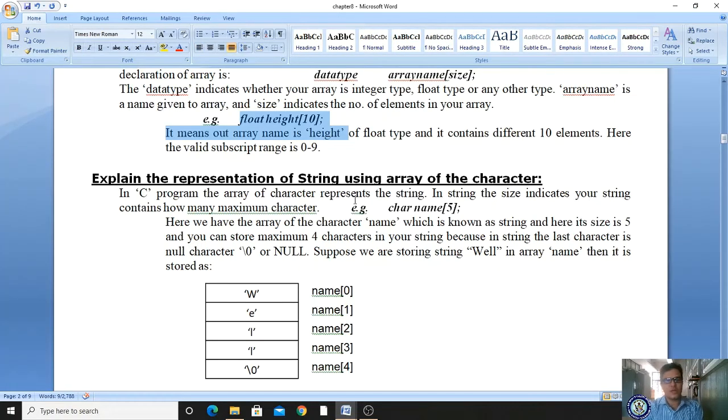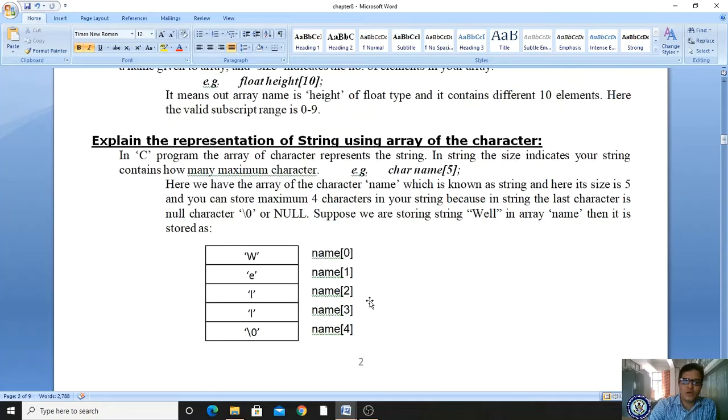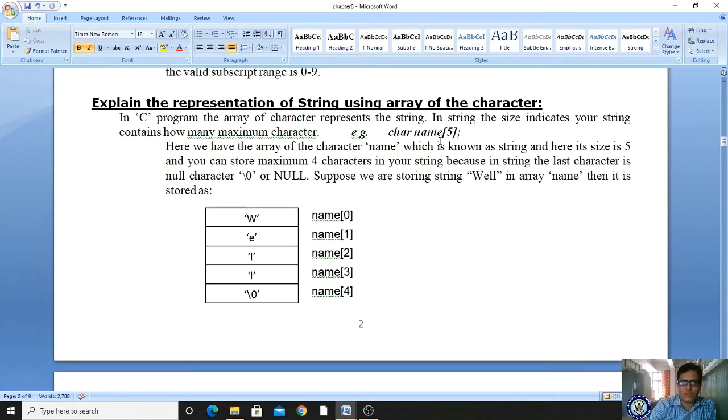Now we are representing a string using an array of characters. If you want to represent a string, you declare it like this: char name of 5. Then we store 5 values in 5 different locations, from name of 0 to name of 4.